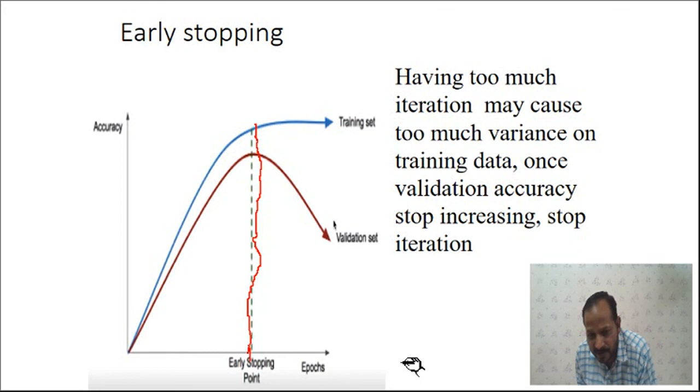We do not go beyond this number of iterations, because having too many iterations may cause too much variance on the training data. Once the validation accuracy stops increasing, it will start decreasing. So you have to stop the iteration once your validation accuracy starts decreasing. This is the early stopping criterion, rather than going for more iterations.